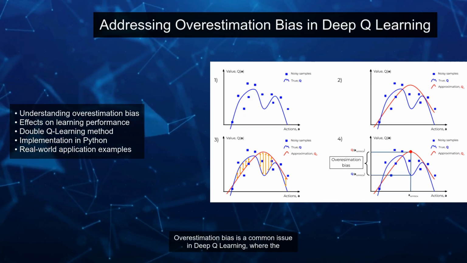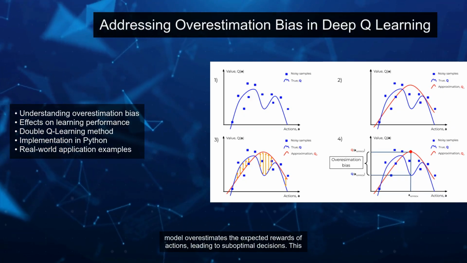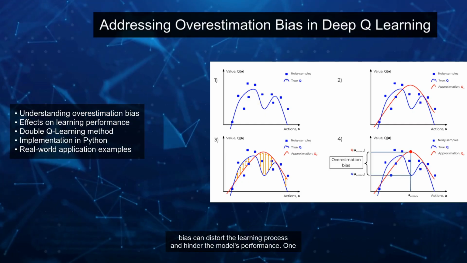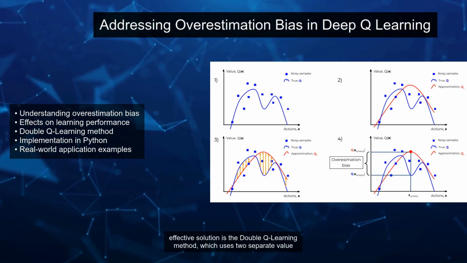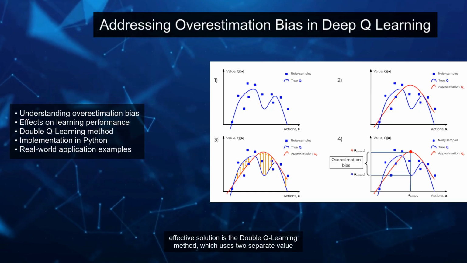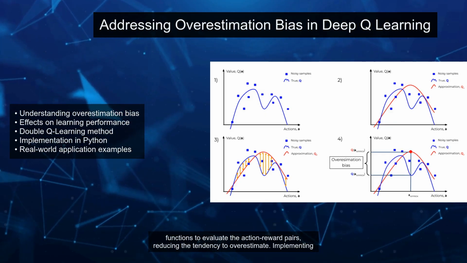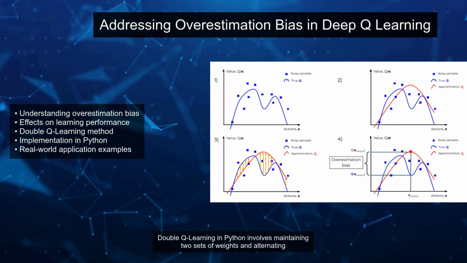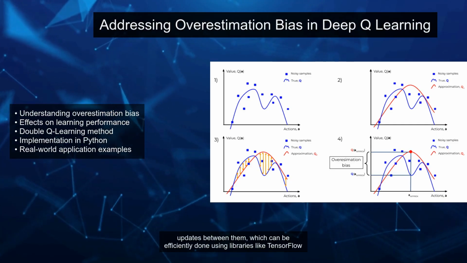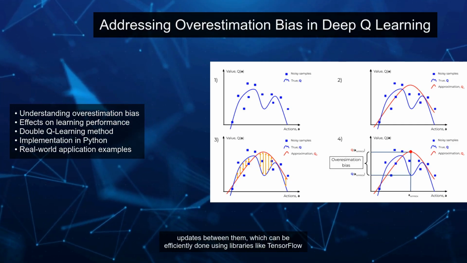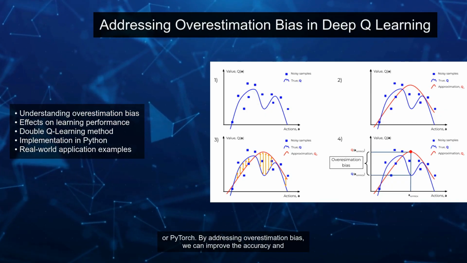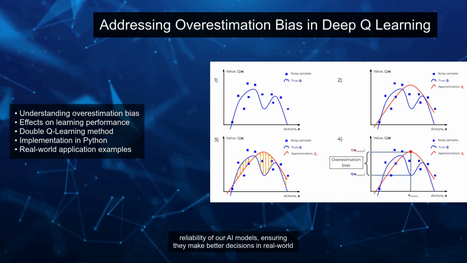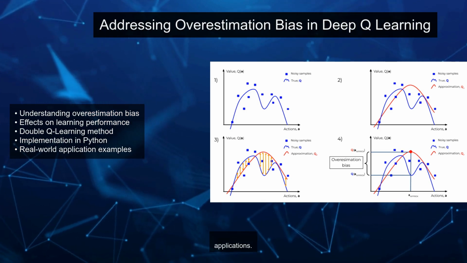Overestimation bias is a common issue in Deep Q-Learning, where the model overestimates the expected rewards of actions, leading to suboptimal decisions. This bias can distort the learning process and hinder the model's performance. One effective solution is the Double Q-Learning method, which uses two separate value functions to evaluate the action-reward pairs, reducing the tendency to overestimate. Implementing Double Q-Learning in Python involves maintaining two sets of weights and alternating updates between them, which can be efficiently done using libraries like TensorFlow or PyTorch. By addressing overestimation bias, we can improve the accuracy and reliability of our AI models, ensuring they make better decisions in real-world applications.